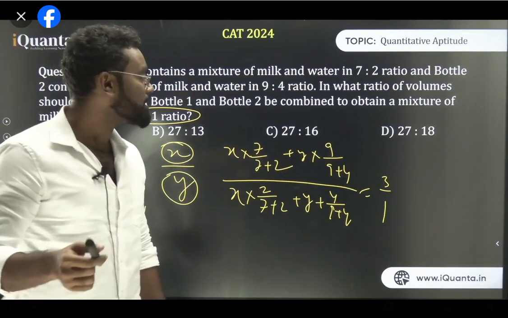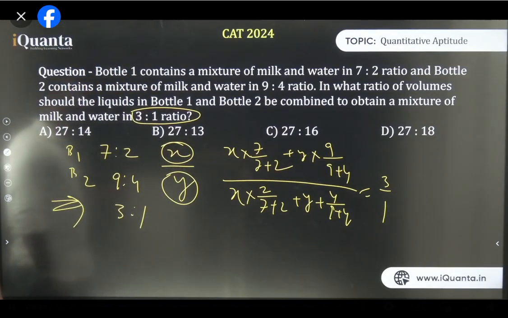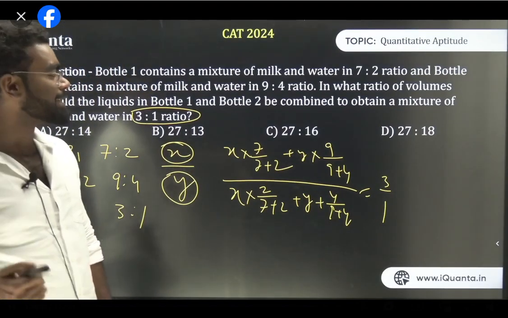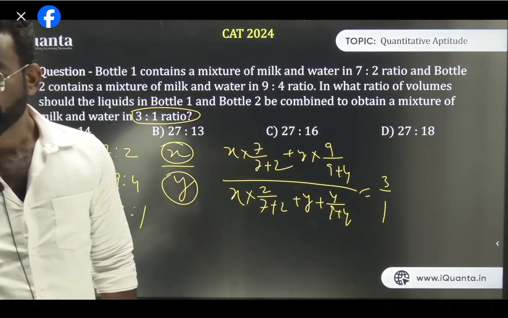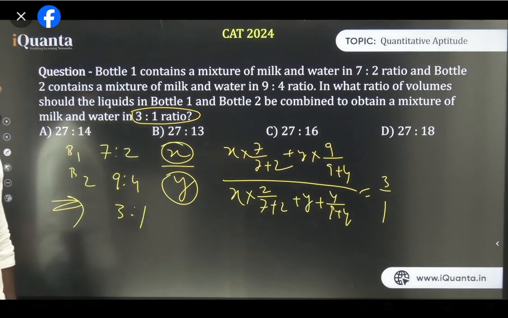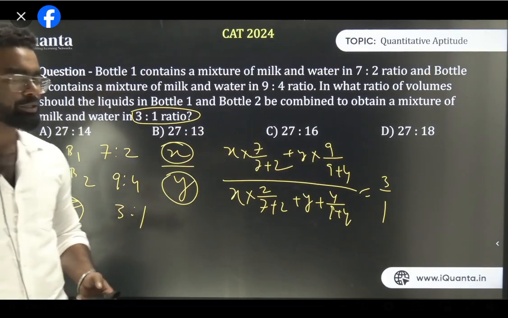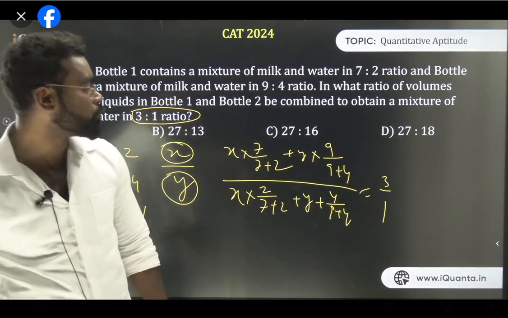LCM method, exactly. Now the third thing will come. We can solve this type of question by the LCM method also. But in case of the LCM method, generally the average should be given. Yes, the first method is the coolest method. Because in the LCM method, the easiest way is to have the ratio and all these things. So that's why we generally do it with the LCM method.